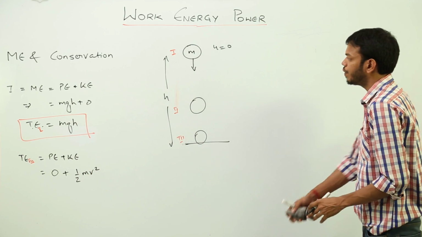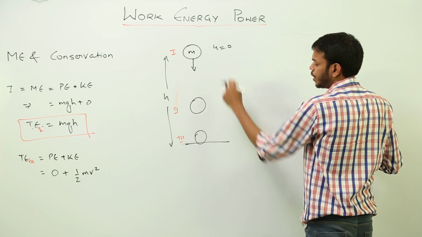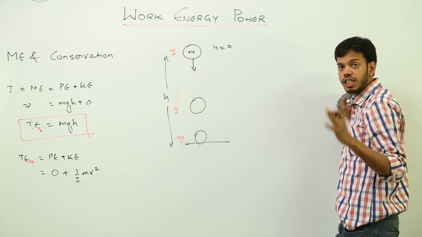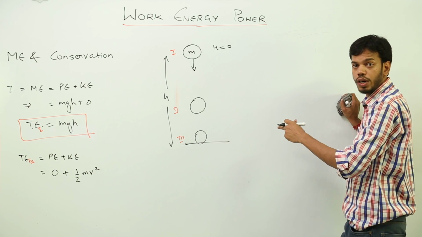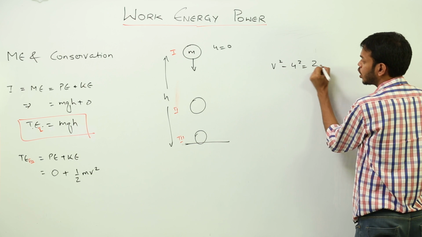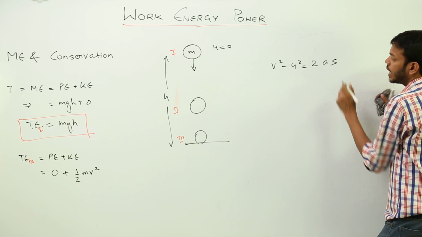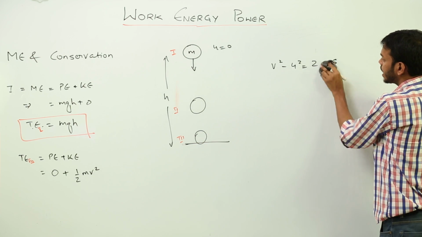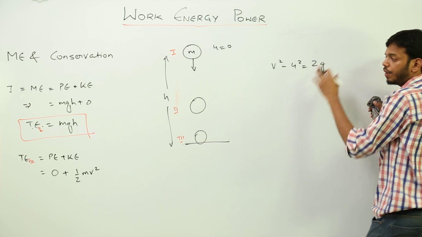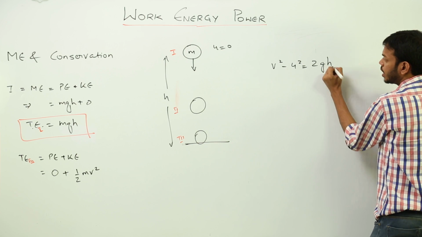Let's find out the value of v square in rough. From here to here, the body has covered a distance of h. Acceleration due to gravity is positive g because the body is falling vertically downwards. So we are going to use the third equation of motion, which is v square minus u square is equal to 2as. Here a is acceleration due to gravity and s is the displacement covered, which is h.